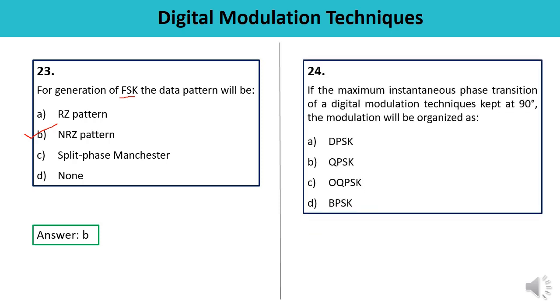Next question. If the maximum instantaneous phase transition of a digital modulation technique is kept at 90 degrees, the modulation will be organized as, pick the correct option. Here it will be organized as QPSK, quadrature phase shift keying, if there is a 90 degree phase shift. Let us check. Yes, this is the correct answer.